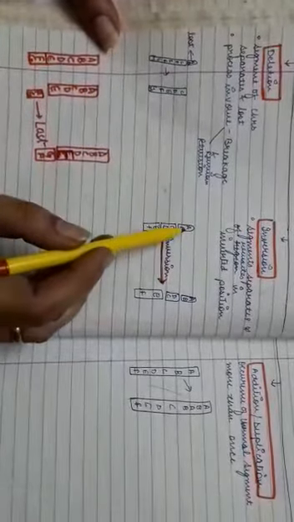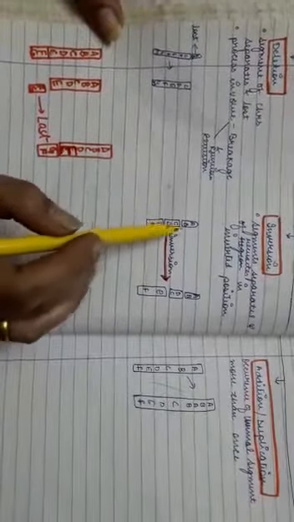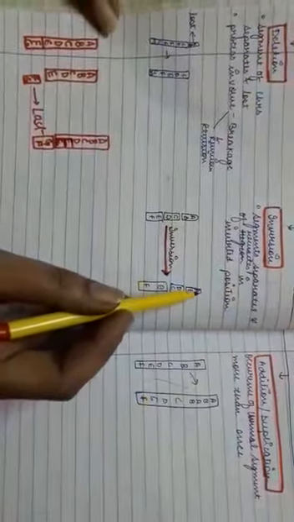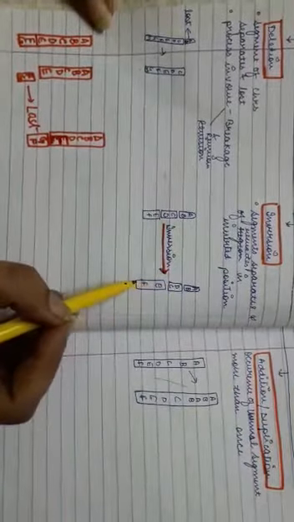The inversion can be as A, B, C, D, E, F. Two breaks, it can break into three segments, and this segment inverts. So the sequence of genes will become A, B, D, C, E, and F. So a segment separates and results in inverted position.